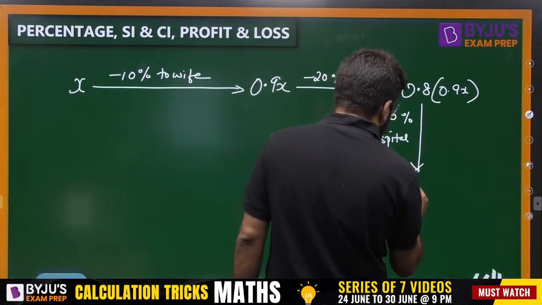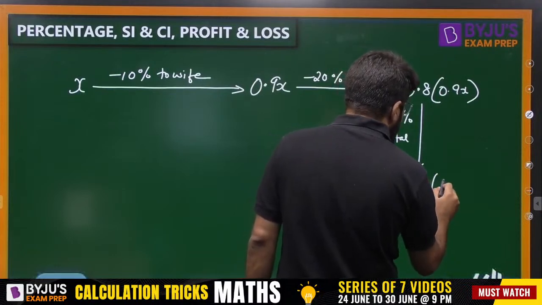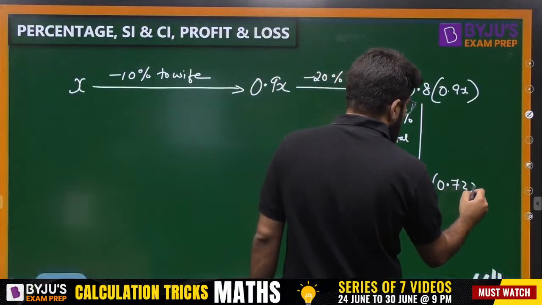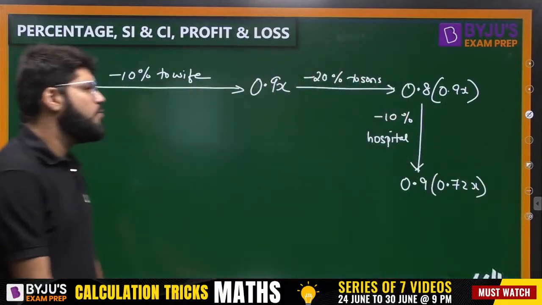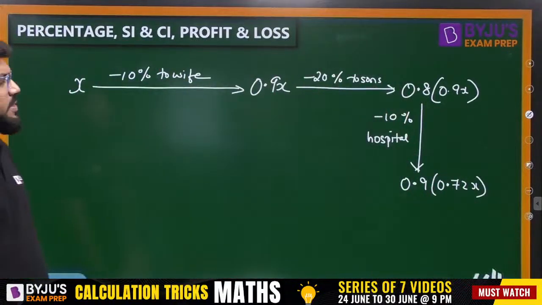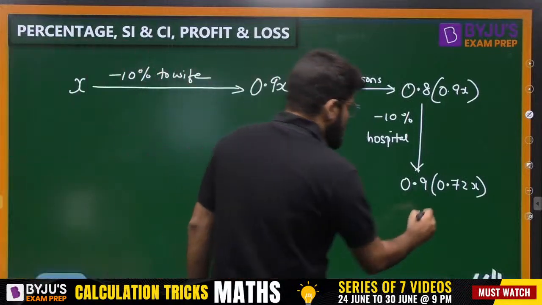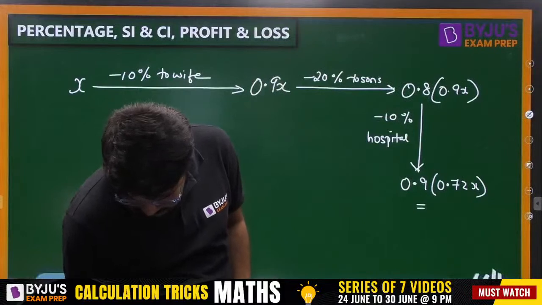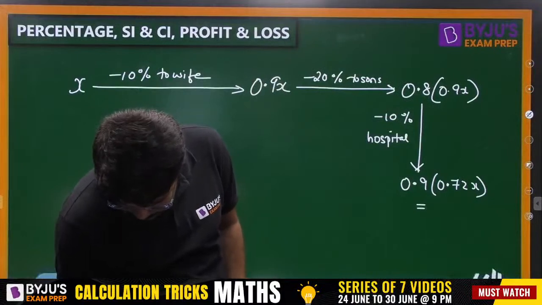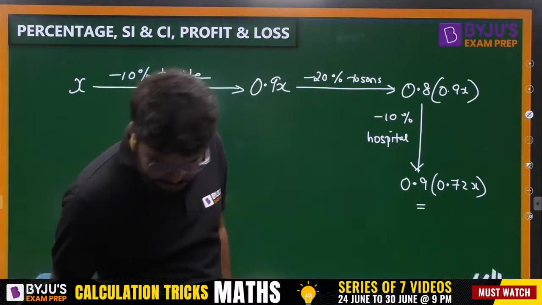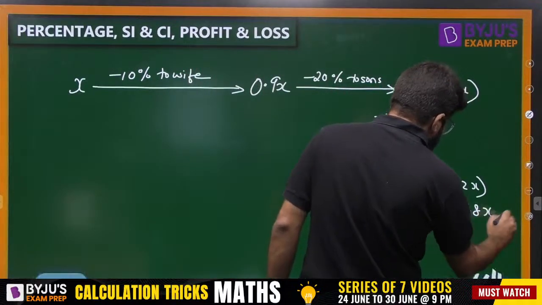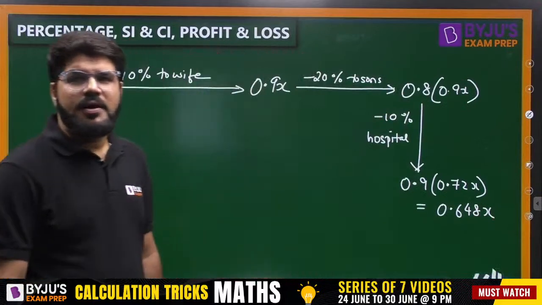So 10% gone, so how much is left? 90%. 90% of 0.72. Let us evaluate the calculations. This is 0.648. Finally, 0.648x is the amount left with him, correct?